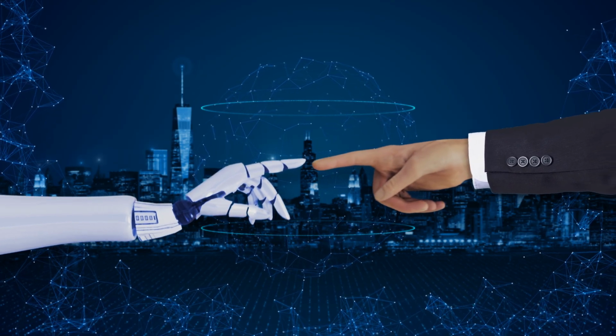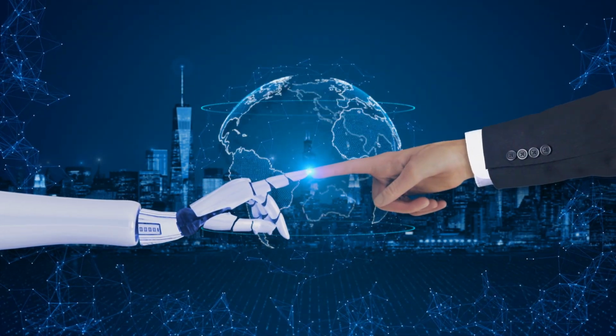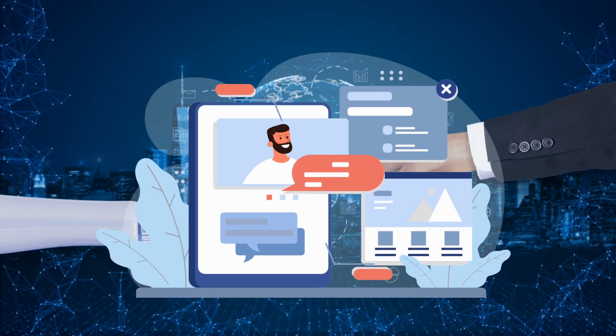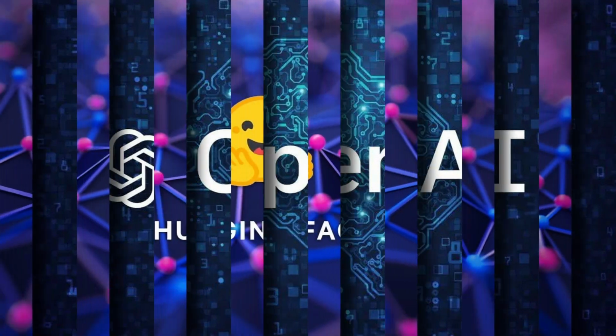Now, why should we care about AI engineering? Because AI is the future and foundational models have made it incredibly easy for developers to create intelligent apps. With companies like OpenAI, Hugging Face, Microsoft providing these powerful tools, you can focus on solving real problems instead of reinventing the wheel. I have broken the roadmap into 4 steps.